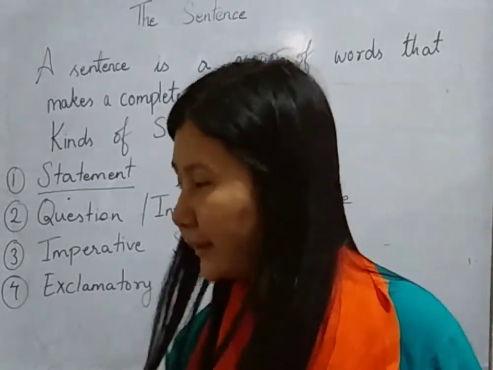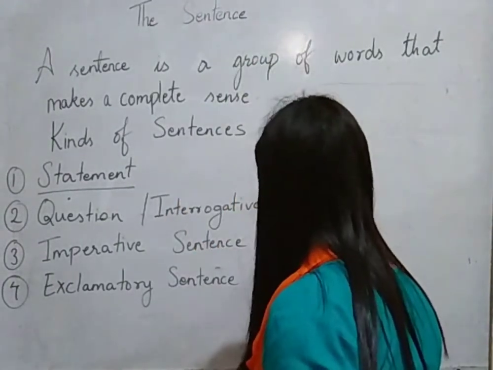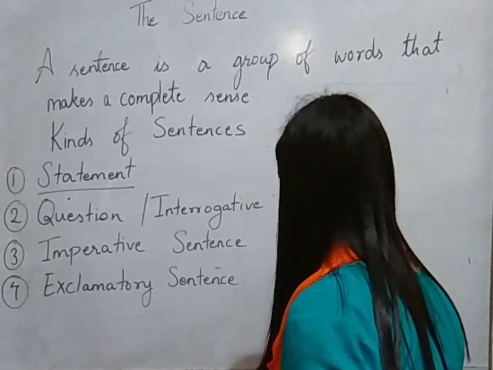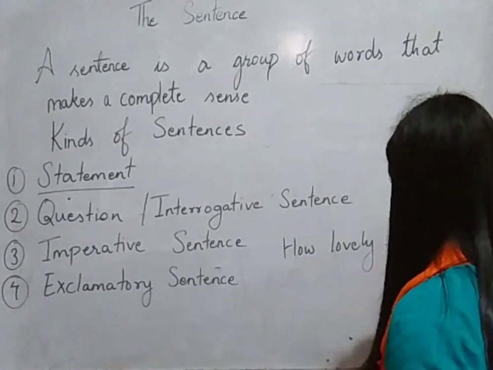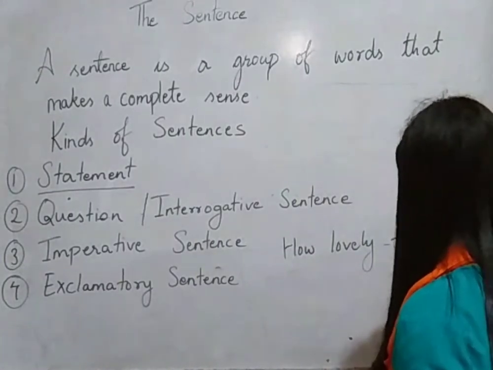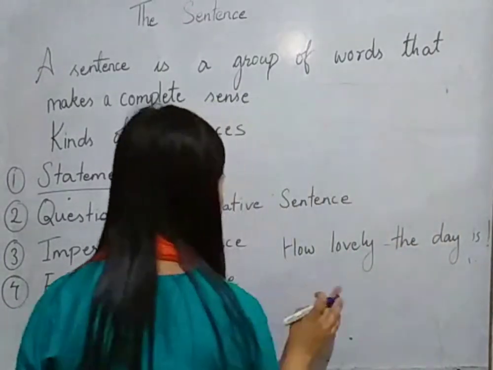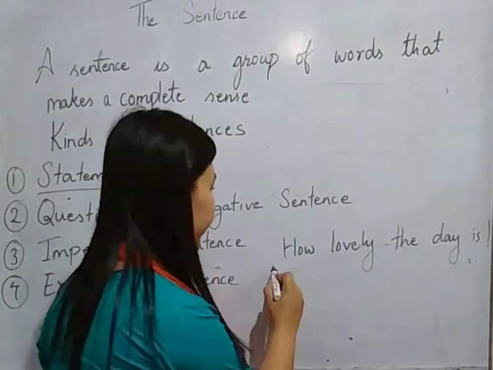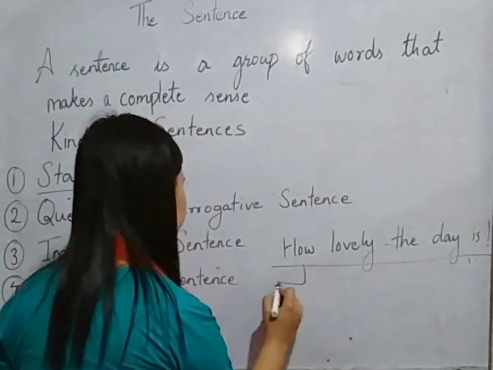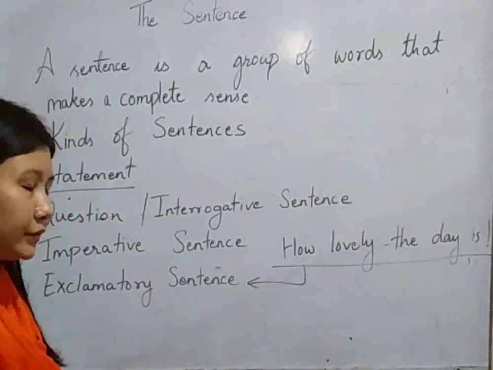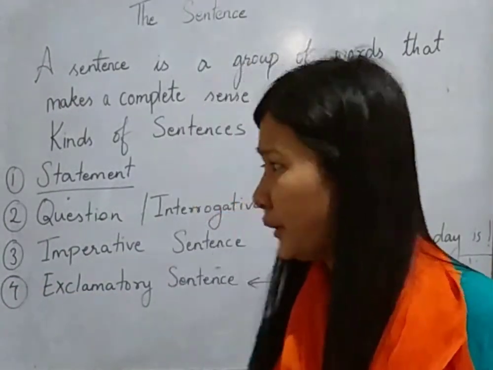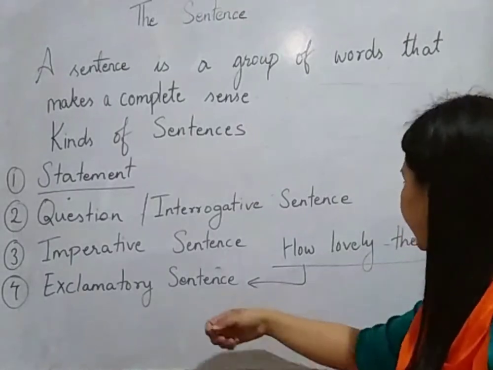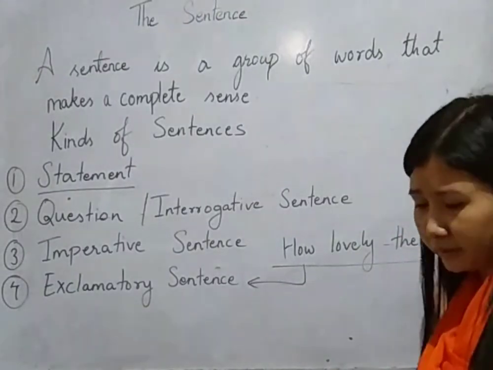So if I write, for example, how lovely the day is, with an exclamation mark at the end. This is an example of an exclamatory sentence. Over here I am expressing my emotion. So keep in mind that an exclamatory sentence ends with an exclamation mark.